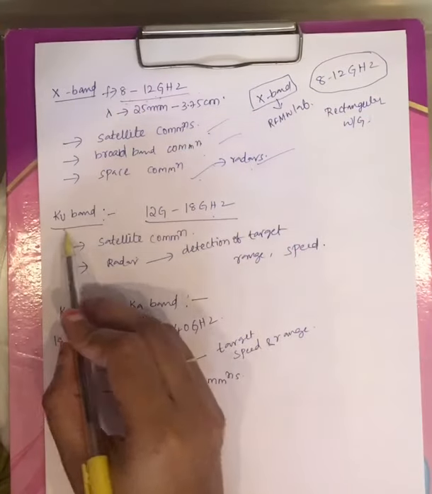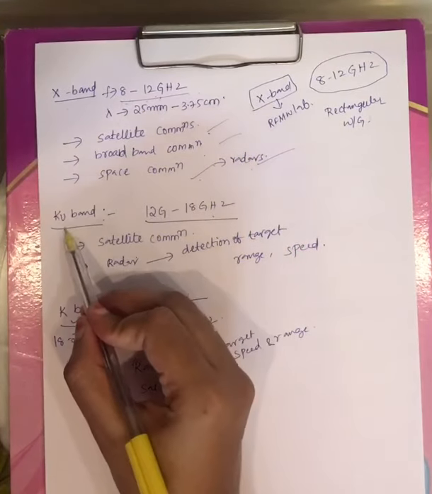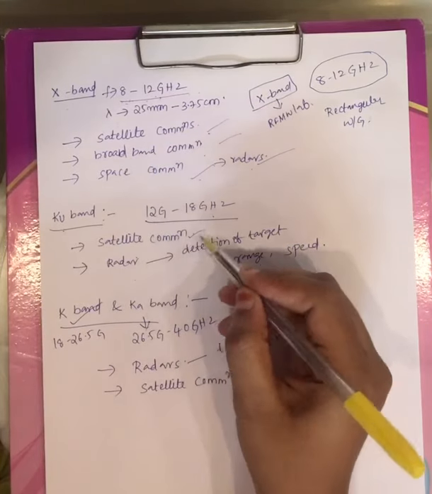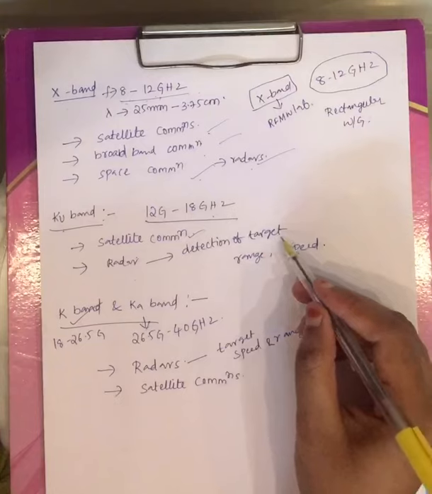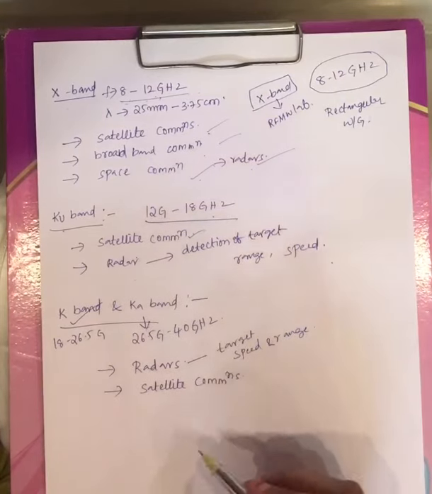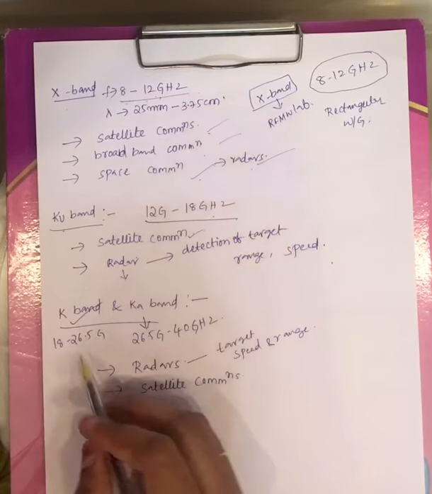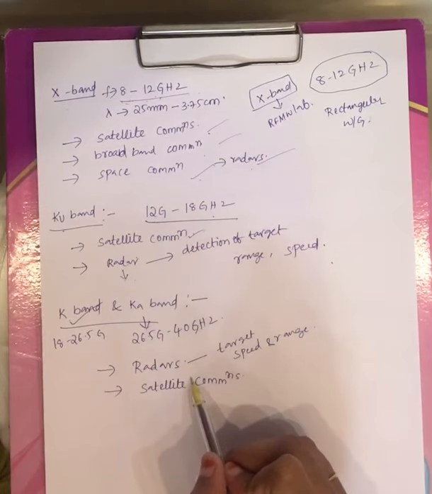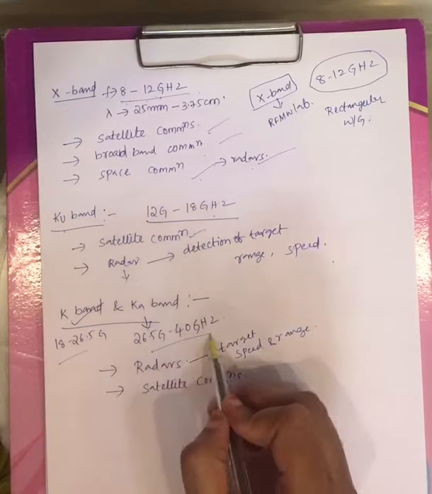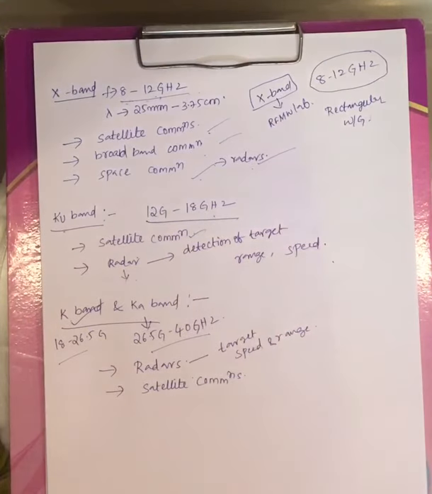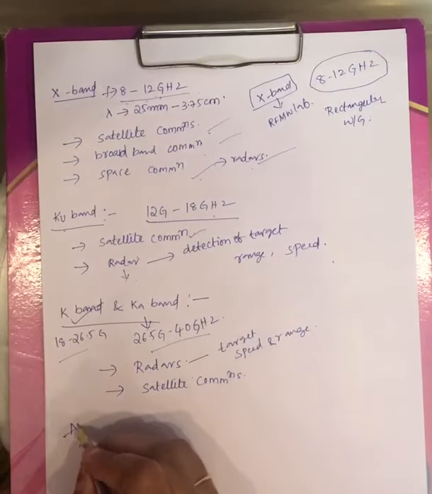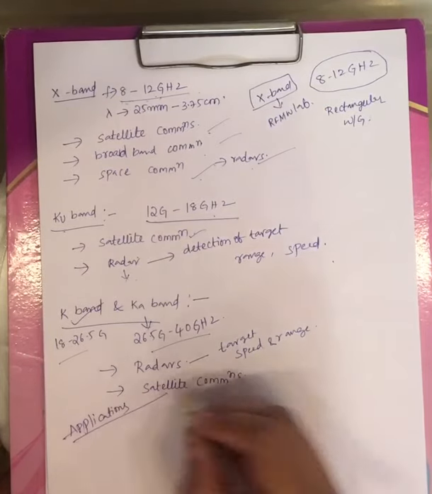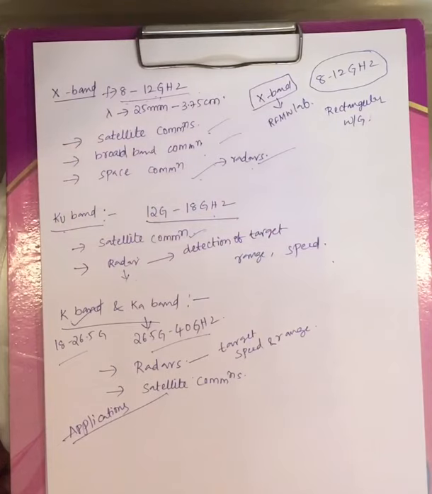Now coming to Ku band, Ku stands for quartz underband, 12 gigahertz to 18 gigahertz. Now these are used under satellite communication and, under radar, for detection of target, range and speed. Next, Ka band is also used under satellite communication and radars, and these are the frequency ranges. In the next class I will say about applications of all the microwaves, where those are applied and what are the purposes of those microwaves.